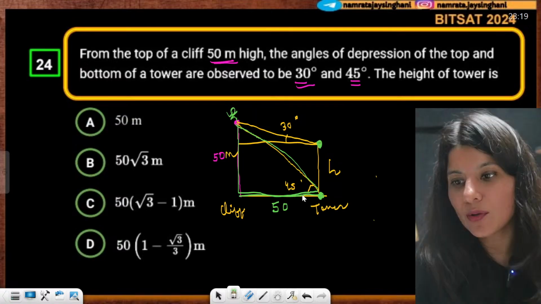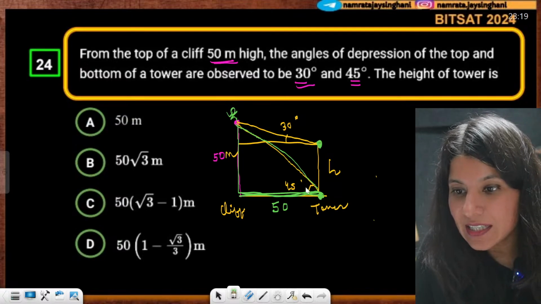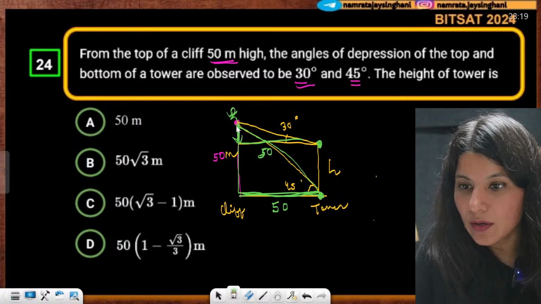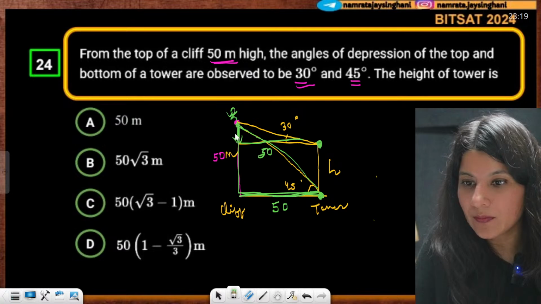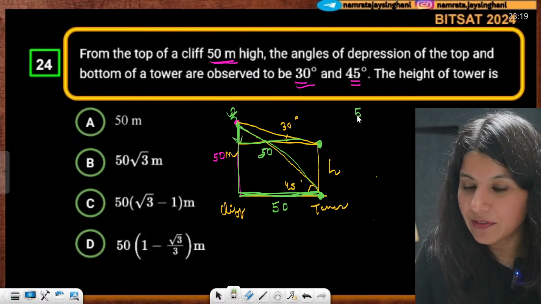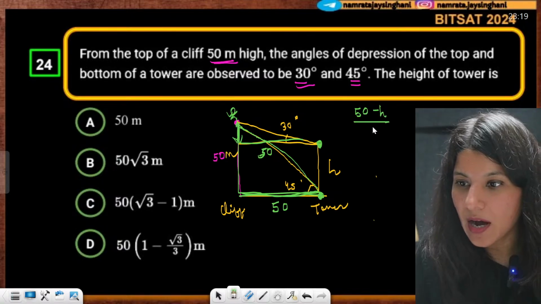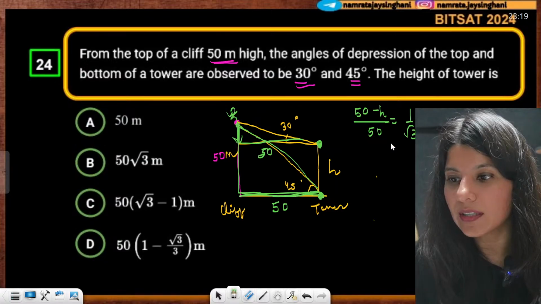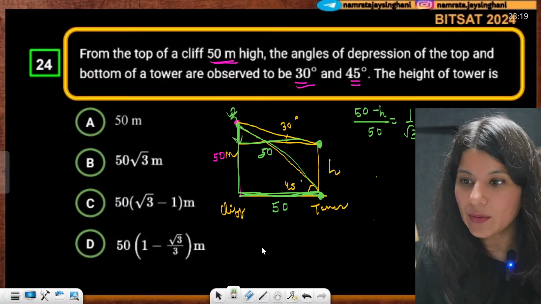So now you have got this. If this is 50, this is also 50. Correct or not? Now just apply this: the remaining height is 50 minus h. So 50 minus h upon 50 is equal to tan 30 degree, that is 1 by root 3. From here you just have to calculate the value of h.